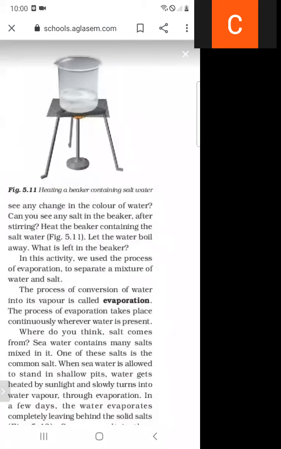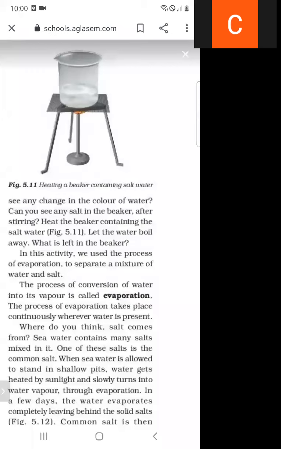So firstly, we will take salty water, and then we will heat the beaker. After stirring, we will heat the beaker containing the salt water, then the water boils away, and what is left in the beaker? So in this activity, we use the process of evaporation to separate a mixture of water and salt.